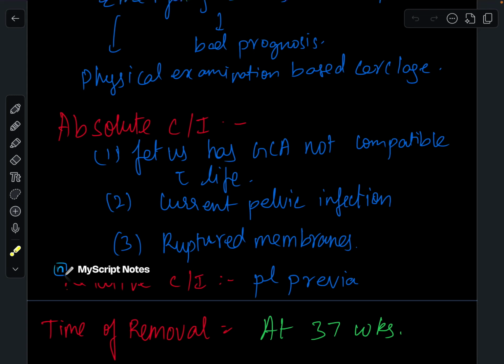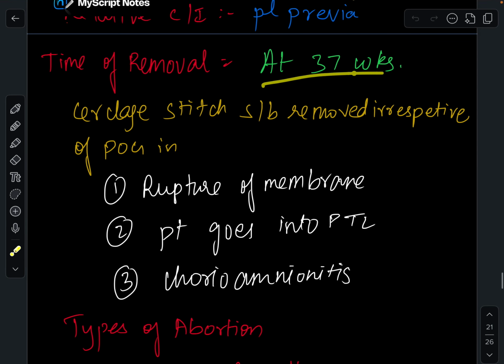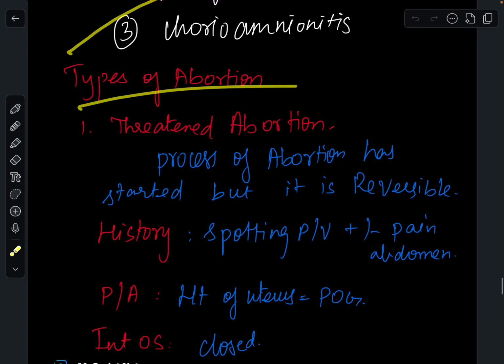Absolute contraindications for cerclage are: the fetus has a gross congenital anomaly that is not compatible with life, current pelvic infection, and ruptured membranes. Relative contraindication is placenta previa. Time of removal of cerclage is 37 weeks. The cerclage stitch should be removed irrespective of the period of gestation if there is rupture of membranes, the patient goes into preterm labor, or chorioamnionitis. Types of abortion.